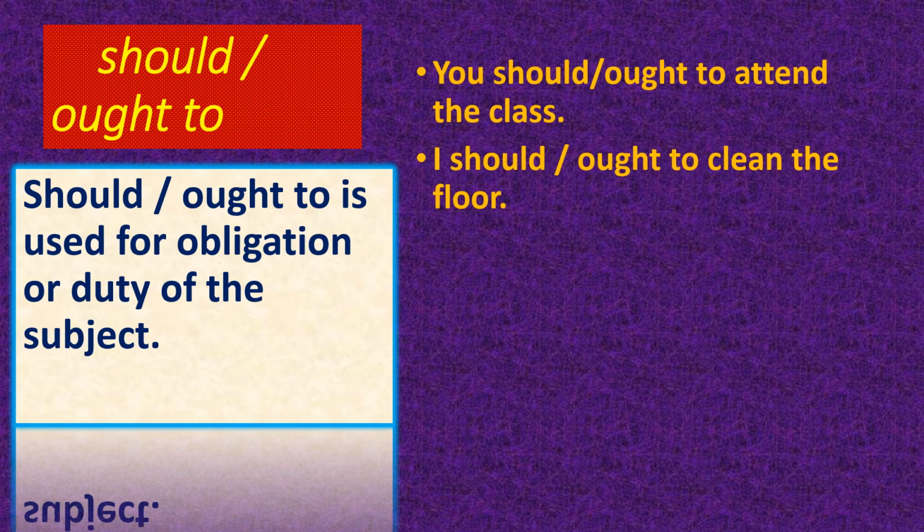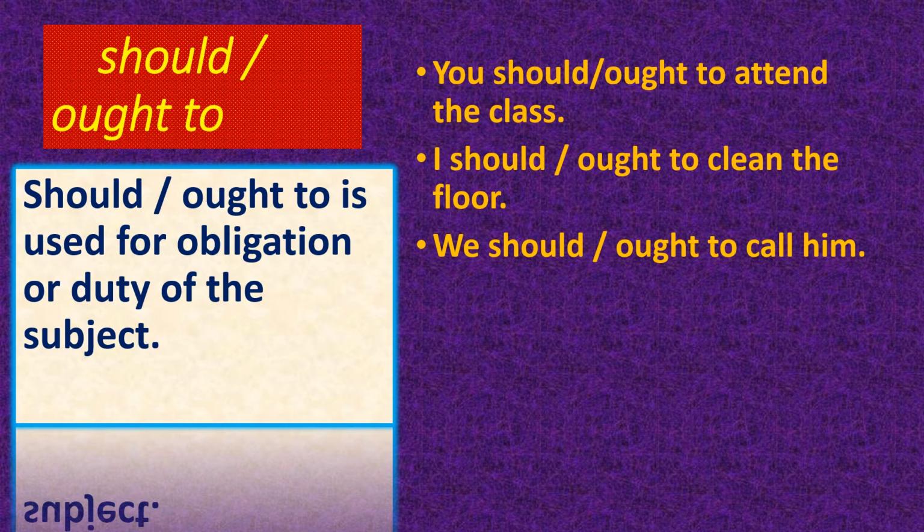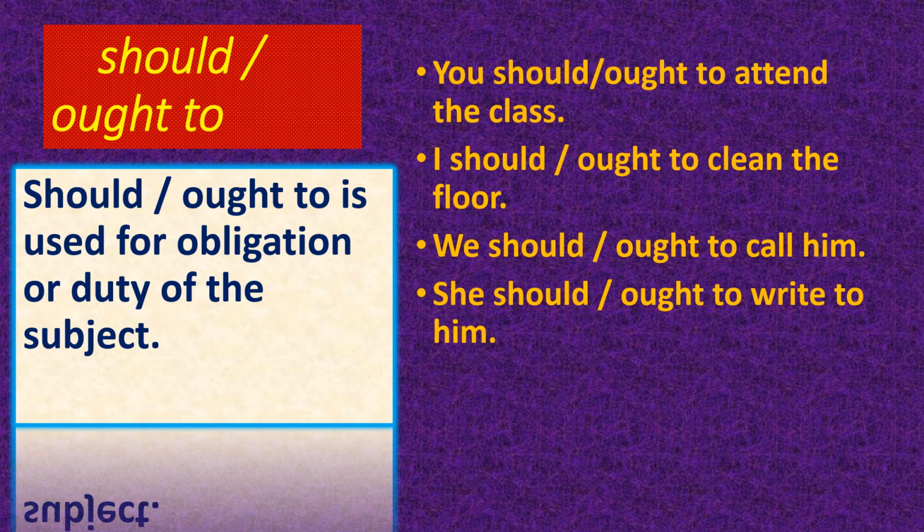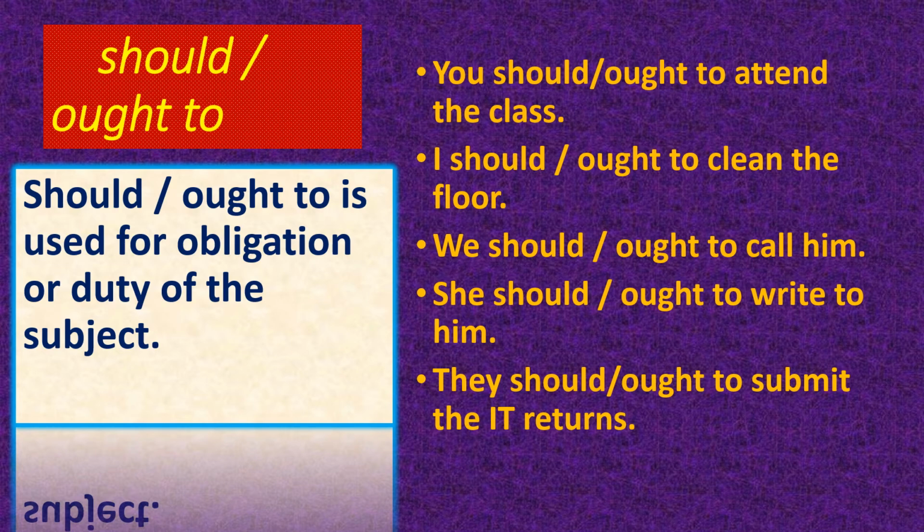I should clean the floor or I ought to clean the floor. This is also an obligation. So here we use should or ought to. We should call him or we ought to call him. She should write to him or she ought to write to him. They should submit the IT returns or they ought to submit the IT returns. These are all called obligations or duties. Then we have to use the modal verb, that is should or ought to. We have learned that should or ought to is used to express an obligation or duty.